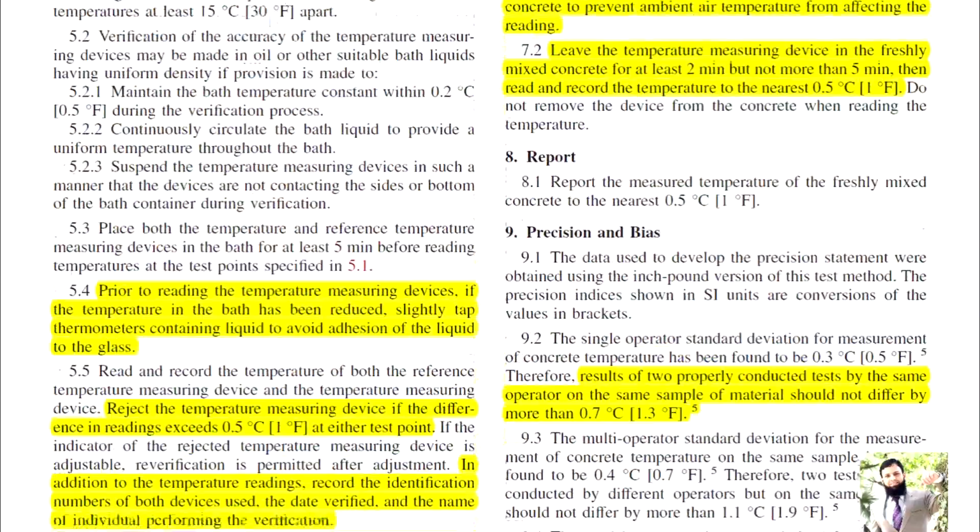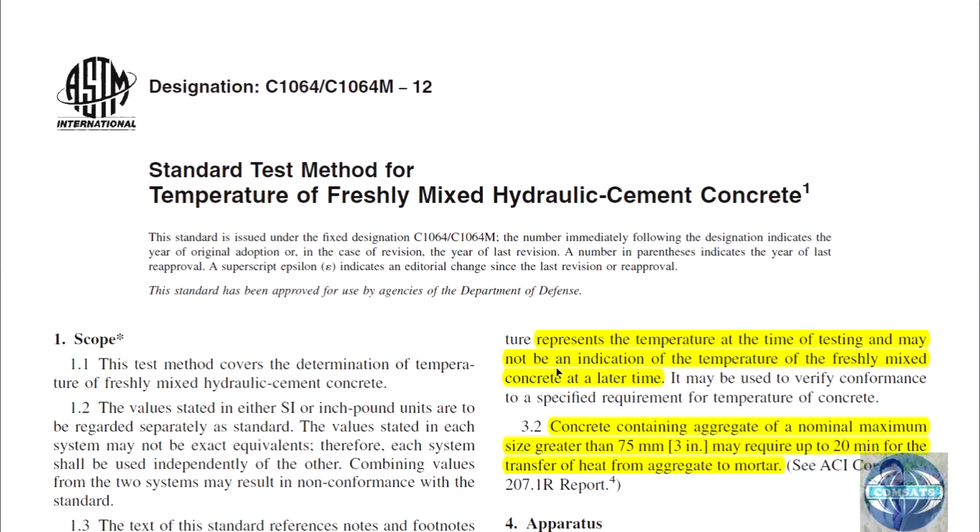So this is all from this code: when you have mixed the freshly mixed concrete, then from the sample or even the transporting vehicle you can carry out this test and make sure that 75 millimeter from the bulb is immersed inside the concrete, and wait for 2 to 5 minutes. Within 2 to 5 minutes you have to take the reading, not less than 2 minutes and not more than 5 minutes, and your least count of reading should be 0.5 degree centigrade or 1 degree Fahrenheit.